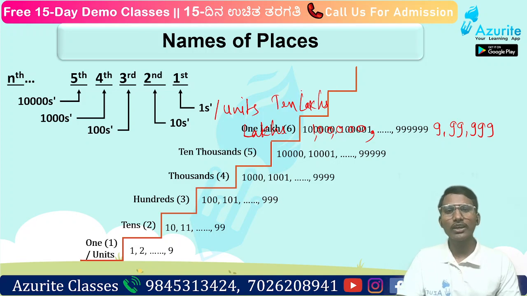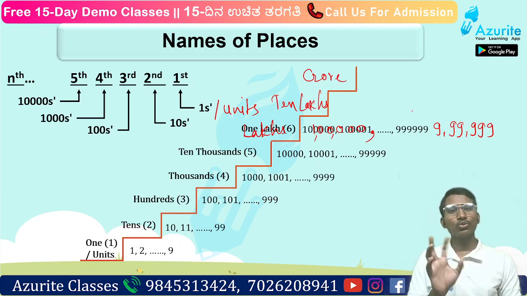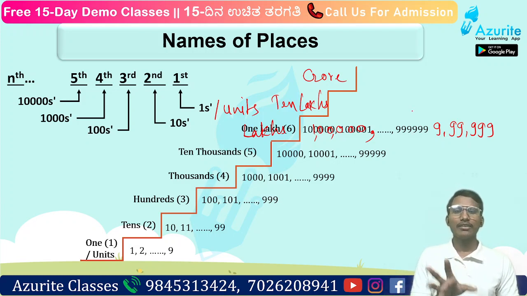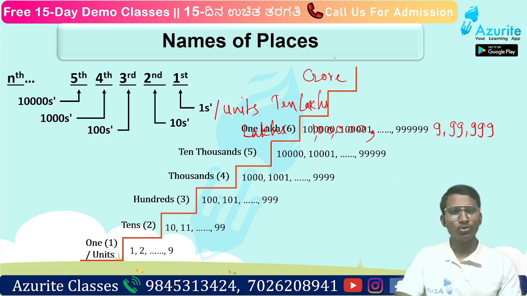And after that, what will come? Crore will come. Like that, crore, crore 1, crore 2, and then till 9 crore 99 lakh 99,999. And after that 10 crore, right? You know this already. So this is just a revision to make you understand the basics of it.